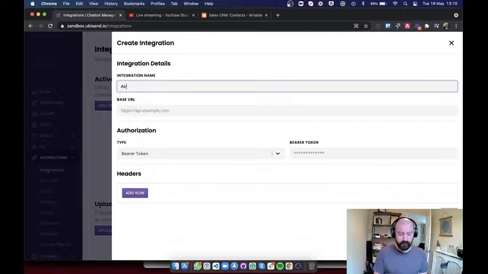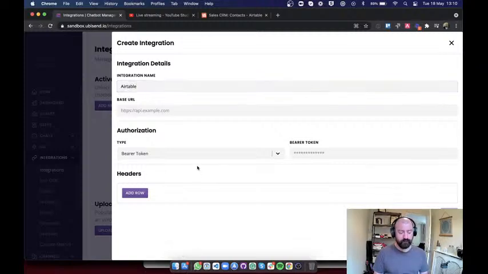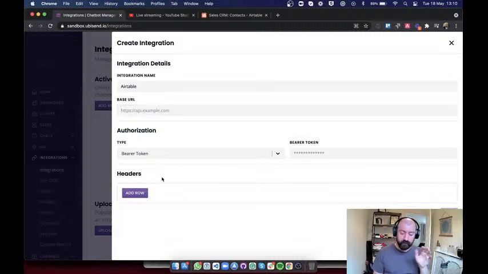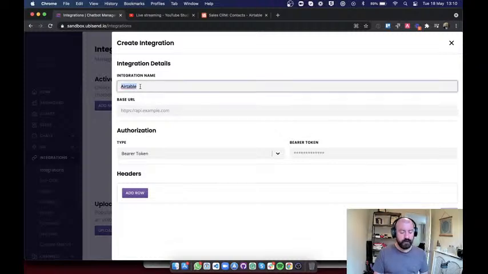All right, so integration name. I quite like to call them the name of the actual software. We'll see later on how we can give names to endpoints and things like that. If whatever I do looks too complicated, just know that it's not. If you're not a developer and you're watching this, tap your developer friend on the shoulder and show them this, and they'll think it's the easiest thing they've ever seen. All right, so integration name, I'm going to do integration to Airtable, so that's perfect.